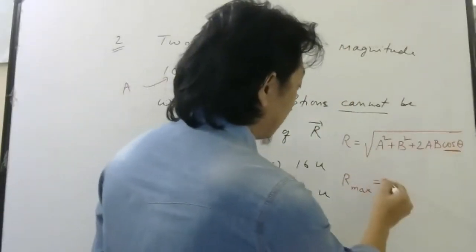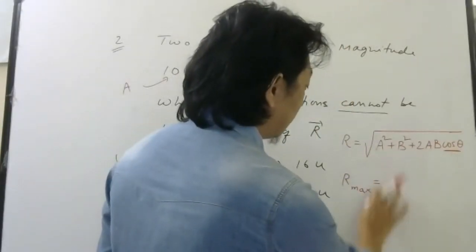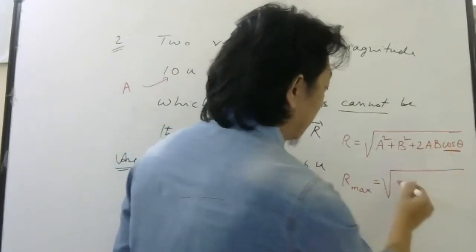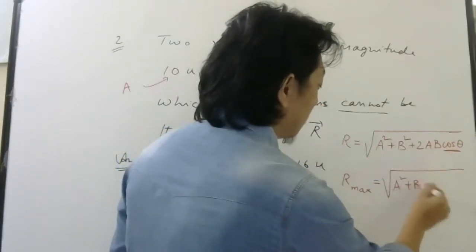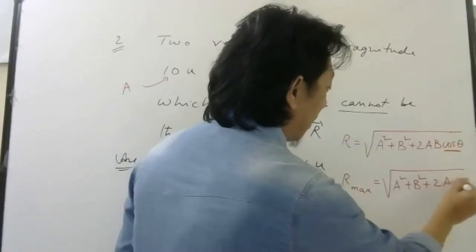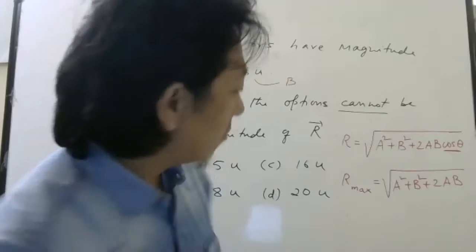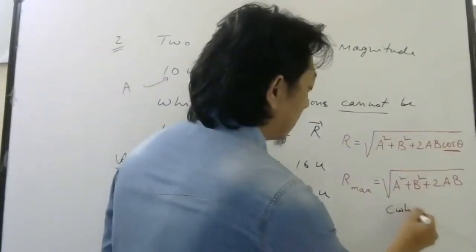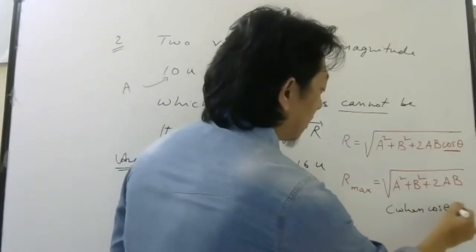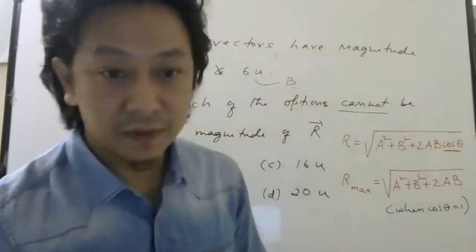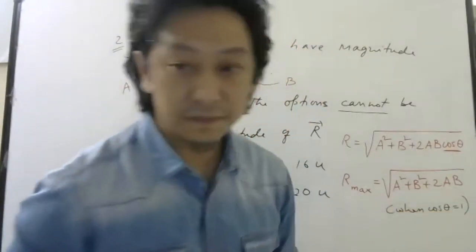So R maximum will be root of a square plus b square plus 2ab, which I did in the last class also, when cos theta is equal to 1. So what is this formula?